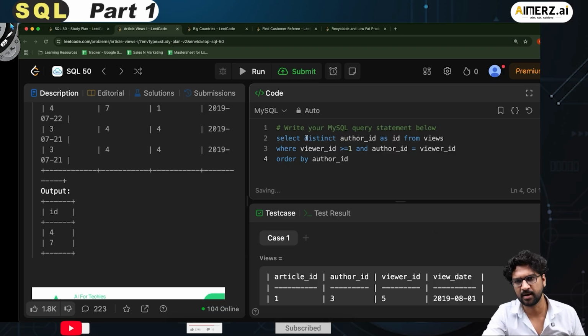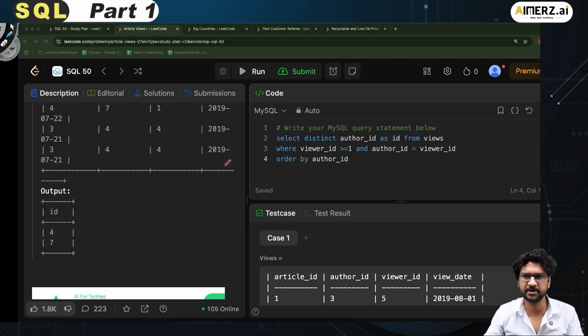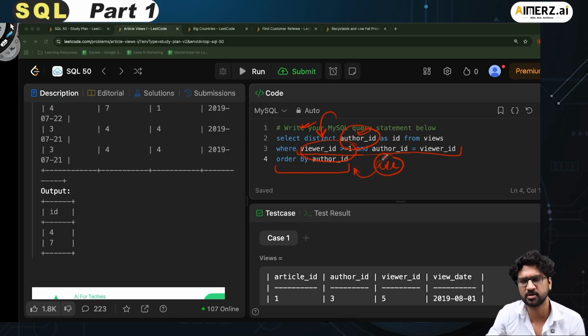So what I'm doing, if you look around, I'm saying, boss, this is the condition. Whenever the viewer ID and author ID are the same and the viewer ID value is greater than or equals to 1, then I have to print the author ID, and since it has to be distinct, I'm using the keyword distinct. And since it has to be ordered based on the author ID, I've done order by author ID. By default, it is ascending only. If I had to do descending order, I should have written DESC.